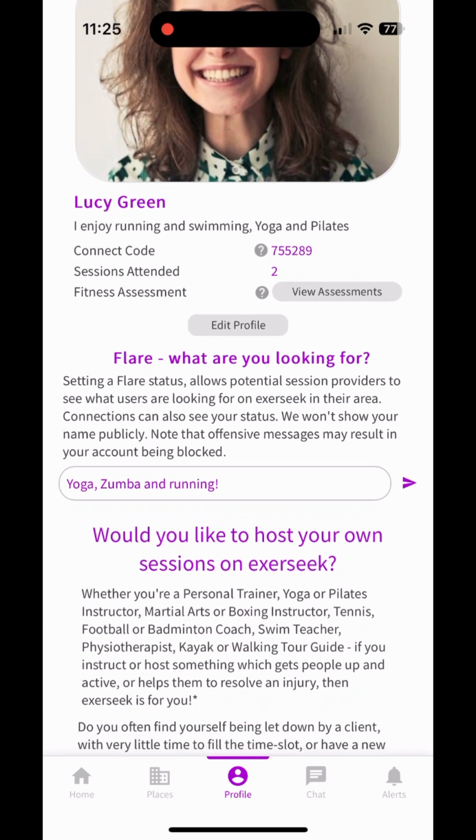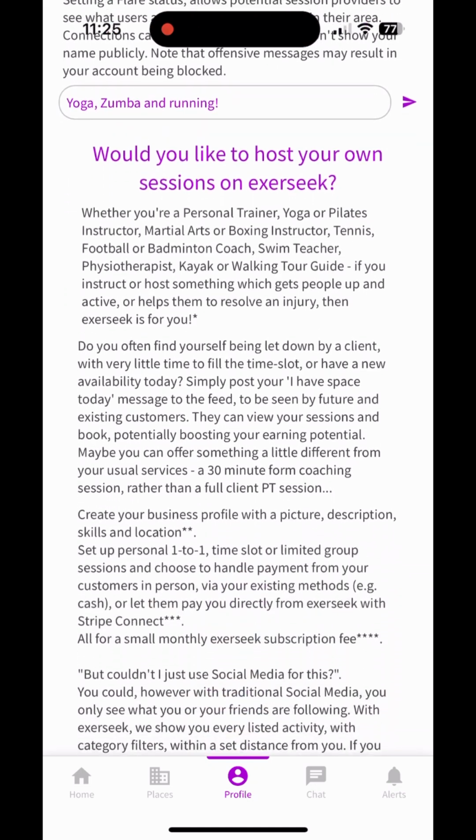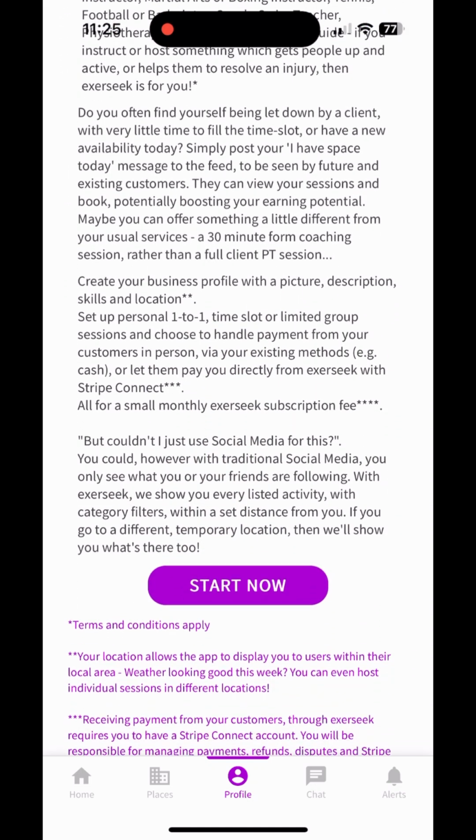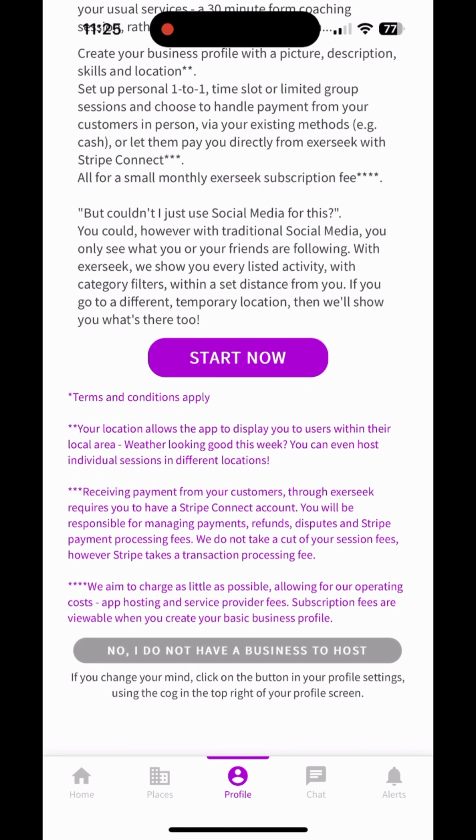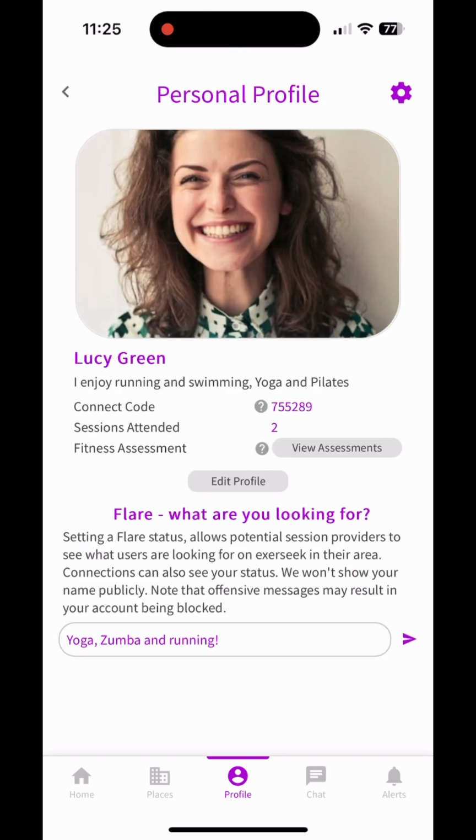If you would like to host your own sessions on exerseek, then read through the explanation below your profile and click on the Start Now button. Alternatively, hide this message by selecting No, I do not have a business to host. You can always reactivate the message from your personal settings by clicking the cog in the top right of the screen and choosing the applicable button.